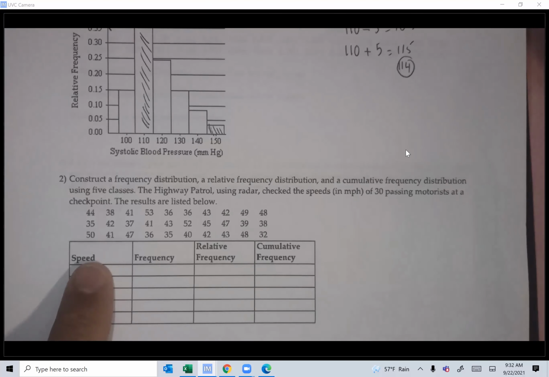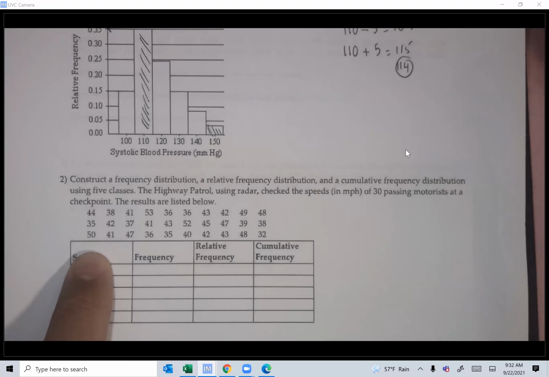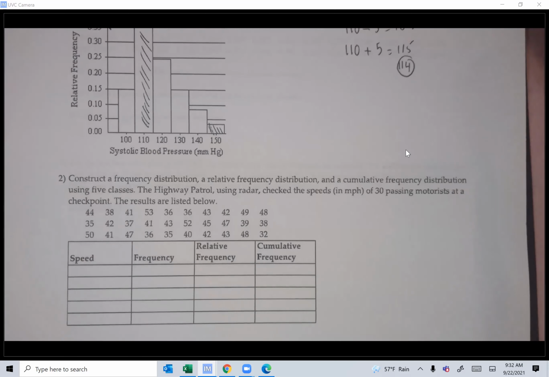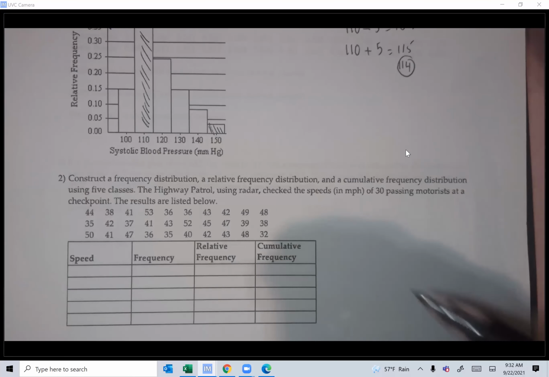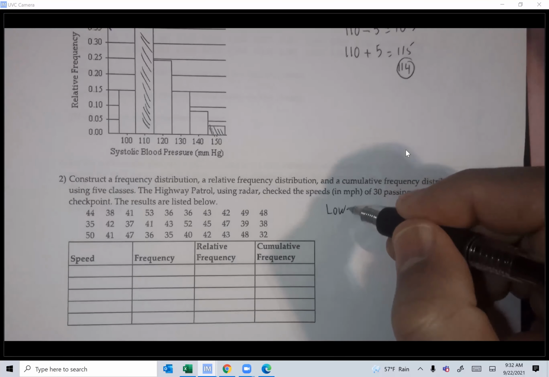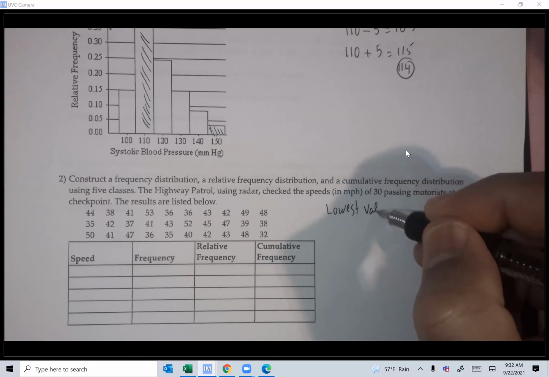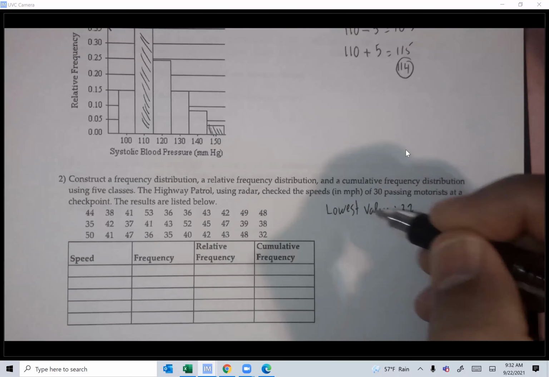We need the lowest value and the largest value. The lowest value is 32. So you need to do some work here.